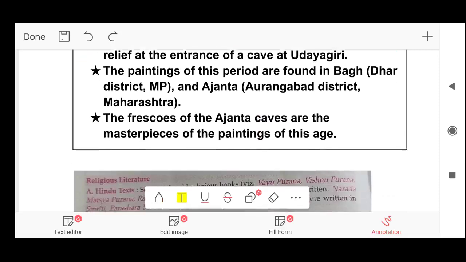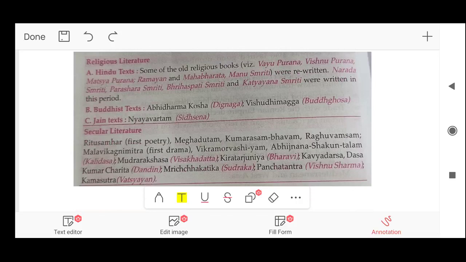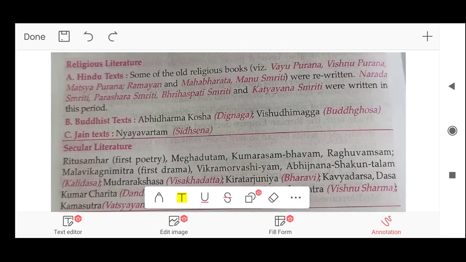Now let's learn about religious literature of Gupta period. A. Hindu text. Some of old religious books, namely Vayu Puran, Vishnu Puran, Matsya Puran, Ramayana and Mahabharat, Manusmriti, were rewritten during this time. Narad Samriti, Prashar Samriti, Brihaspati Samriti and Katyayana Samriti were written in this period. B. Buddhist texts.